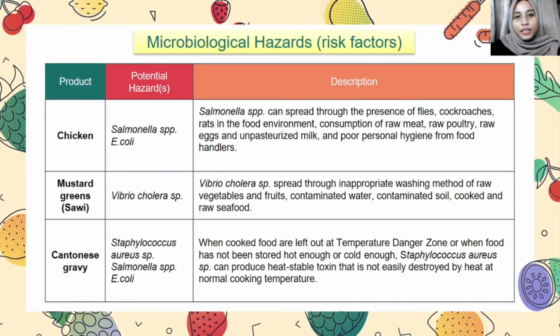And lastly, the potential hazards for Cantonese gravy are Staphylococcus aureus, Salmonella, and E. coli. When cooked food is left out at the temperature danger zone, or when food has not been stored hot enough or cold enough, Staphylococcus aureus can produce a heat-stable toxin that is not easily destroyed by heat at normal cooking temperature, which can cause food poisoning to the patient.